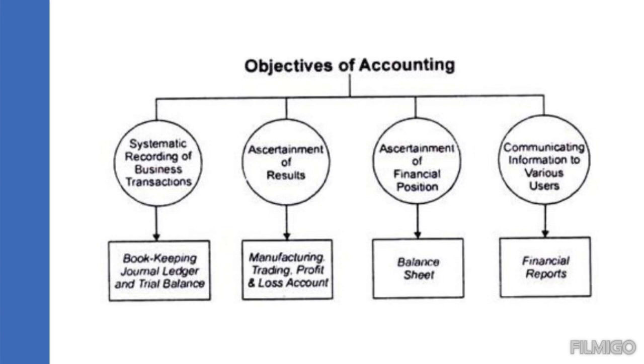The main objective of accounting is the systematic recording of business transactions. We have to maintain the bookkeeping where the journal, ledger, and trial balance are prepared in order to ascertain the results for a manufacturing concern or a trading concern. The profit and loss account is prepared, and from there we can know the financial performance of the company. And also the financial position is known from the balance sheet.